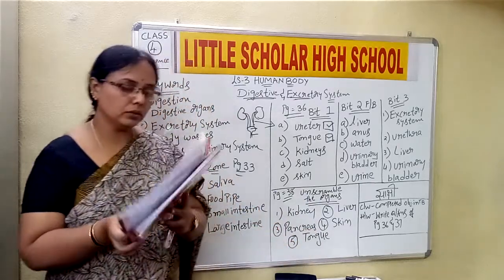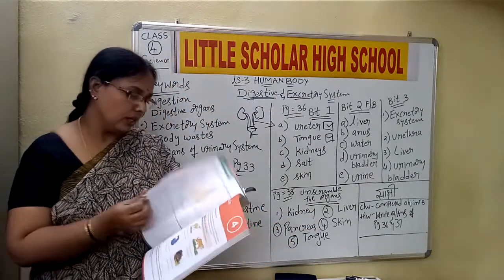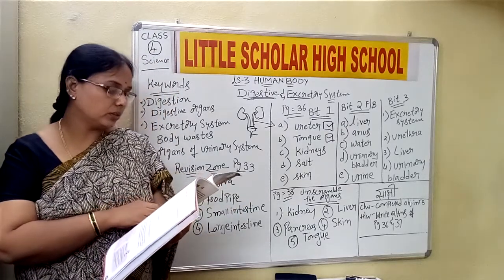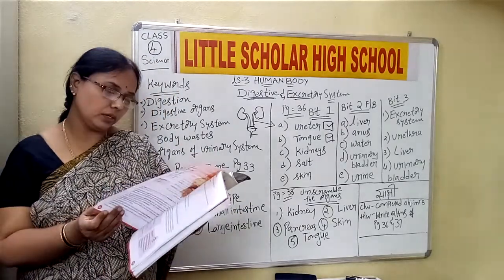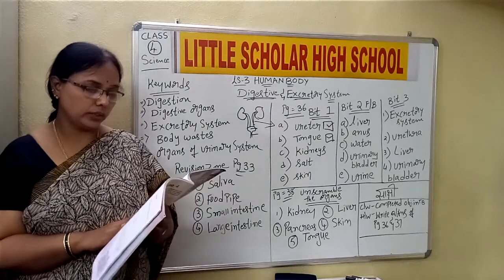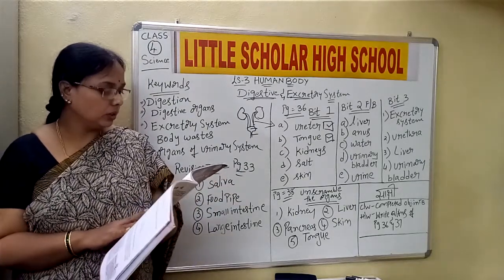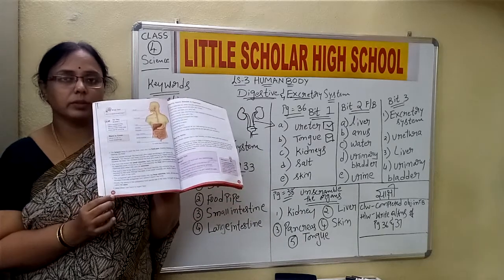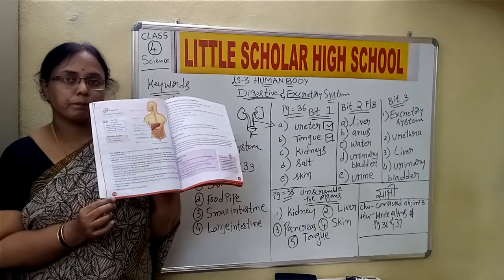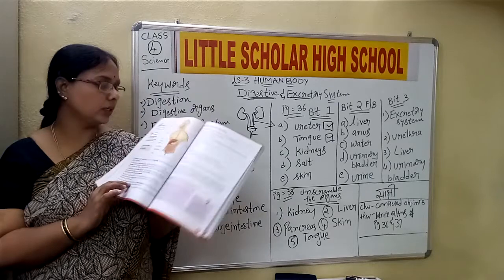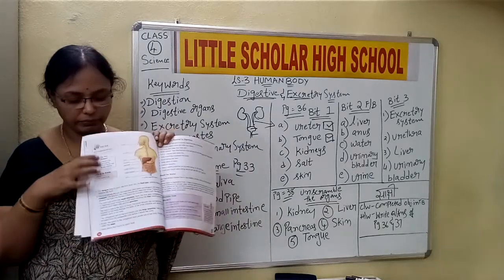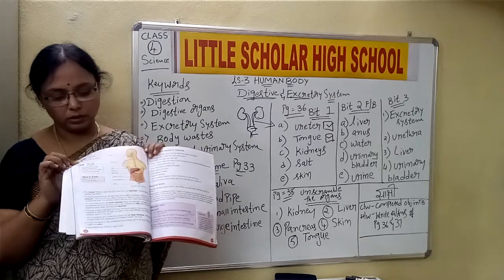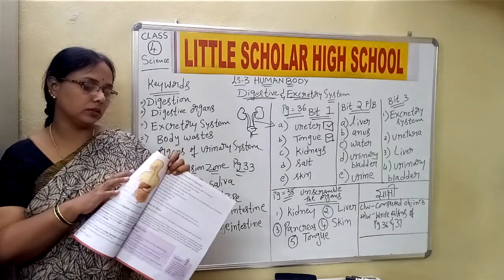So we are done with the lesson. We have learned about the two systems, their importance, their functionings, and we have done the objective part also in the textbook. Now children, please refer to page number 32. On the top, there is a box wherein it says who is a gastroenterologist.